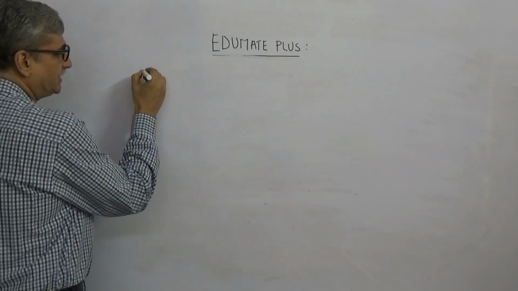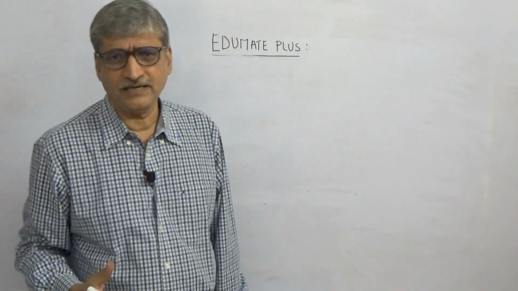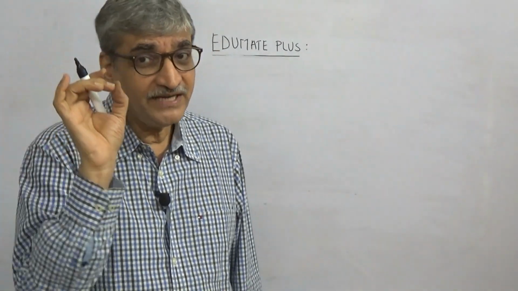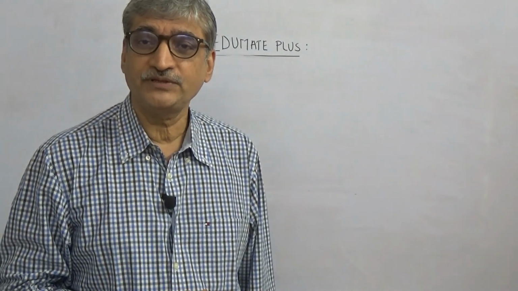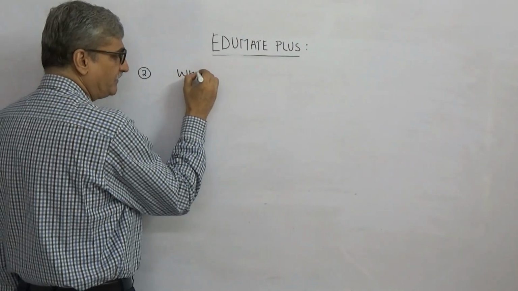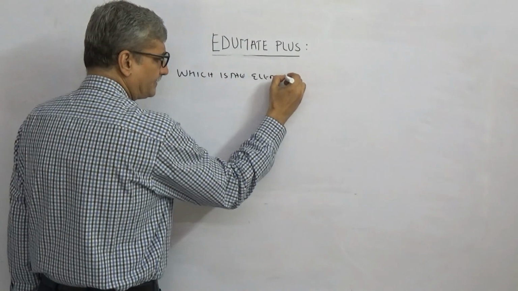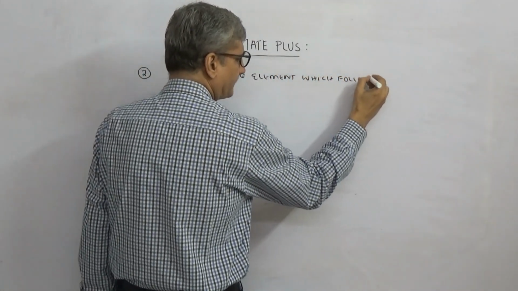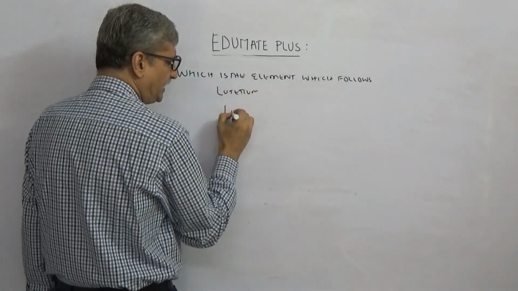The second question that they can ask is a very simple question. We all go by hearting lanthanum to lutetium: lanthanum, cerium, praseodymium, all till lutetium. But we get stuck in another MCQ which they can ask: which is the element which follows lutetium?